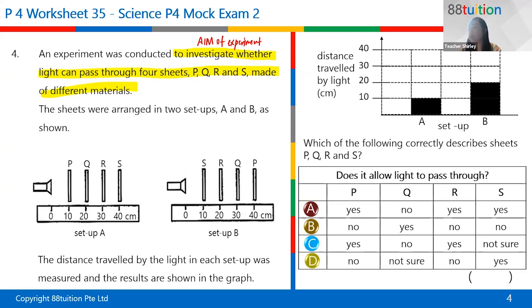So I guess for this one, we really need to analyze. For setup A, if you notice the graph, you have to be able to read the graph first. For setup A, the light was only able to get to 10, which means it only traveled here. For setup B, it was able to travel up to 20. So which is here.